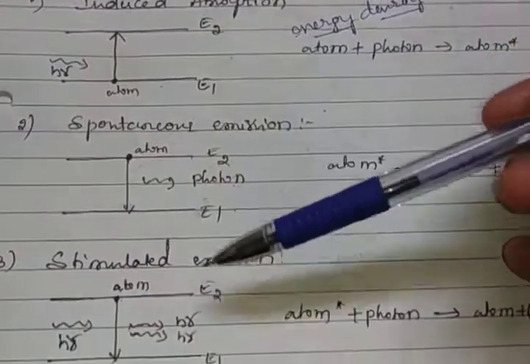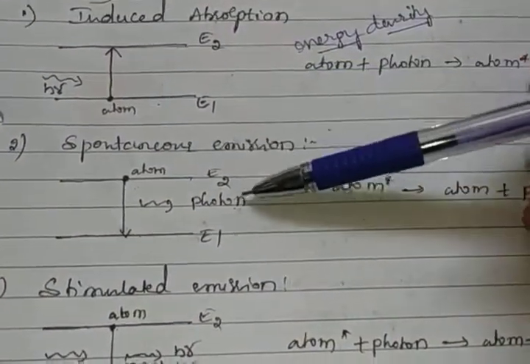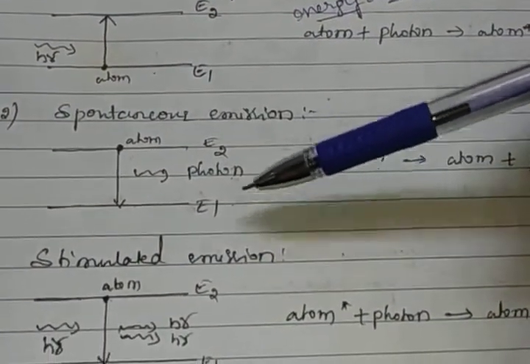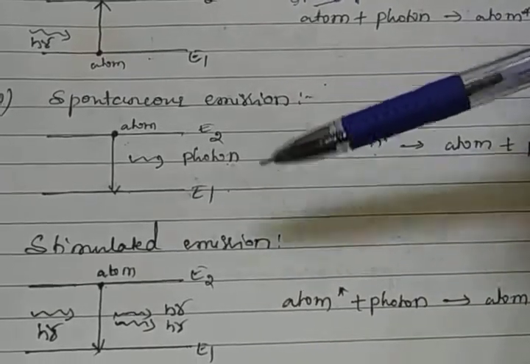These three processes are important. Based on the three processes, next we derive the Einstein coefficient equation.